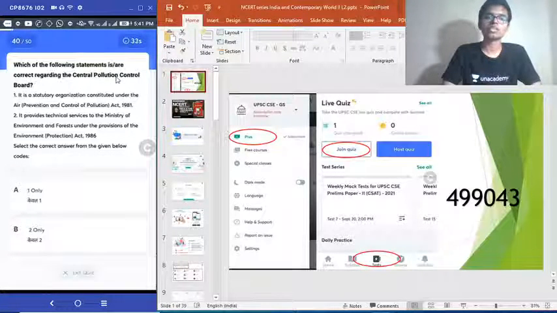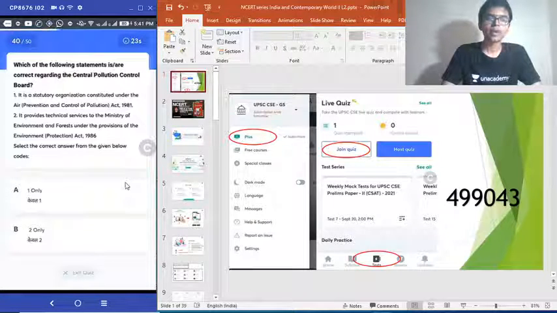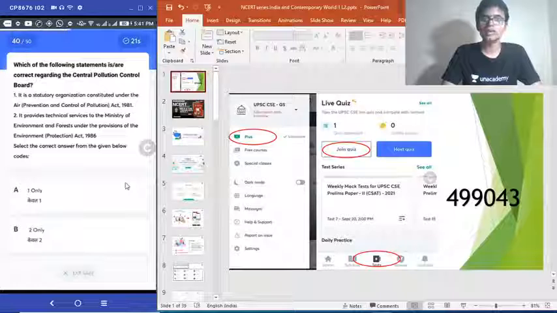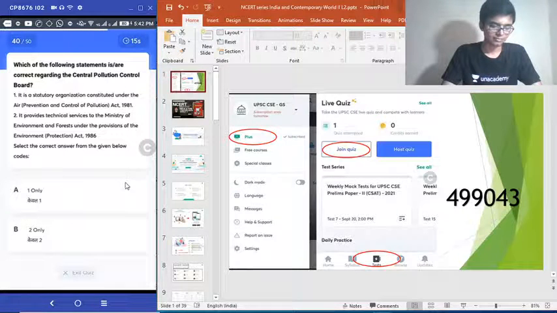Question number 40. Which of the following statements is or are correct regarding the Central Pollution Control Board? 1. It is a statutory organization constituted under the Air Act 1981. 2. It provides technical services to the Ministry of Environment and Forests under the provision of Environment Protection Act 1986. Select the correct answer.